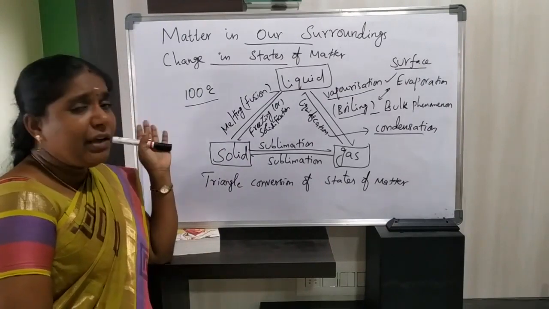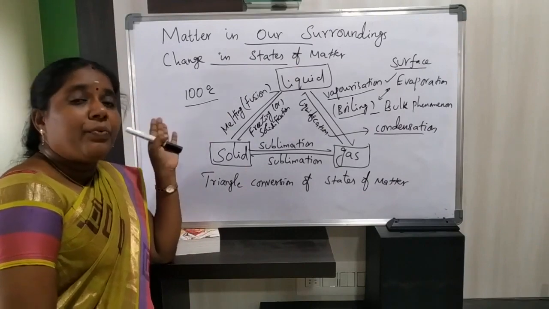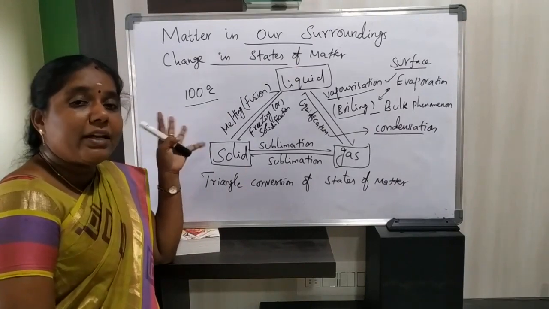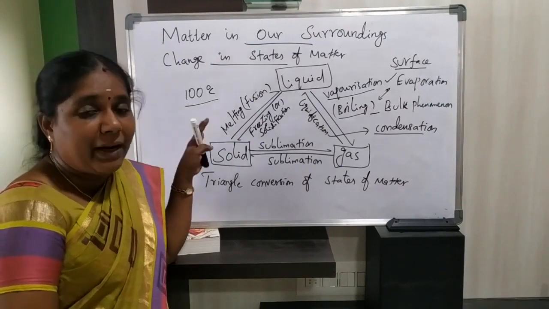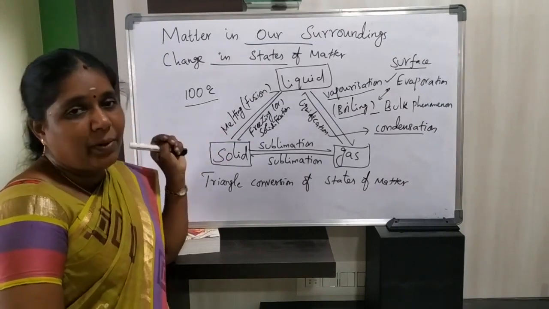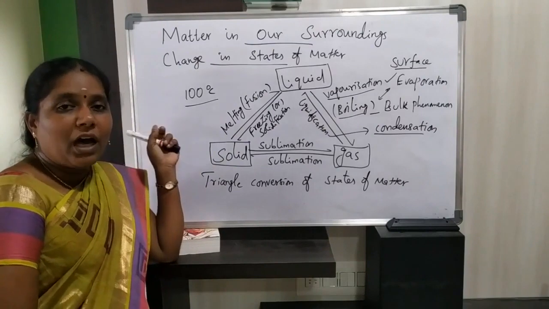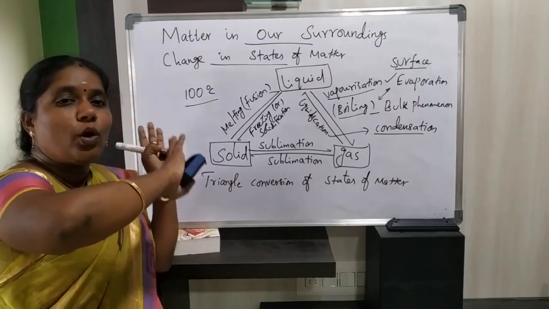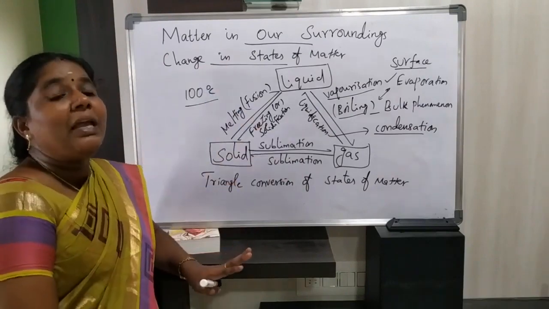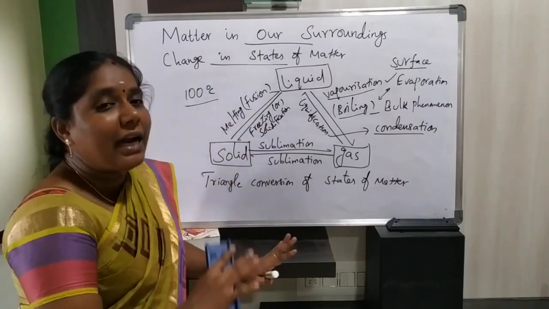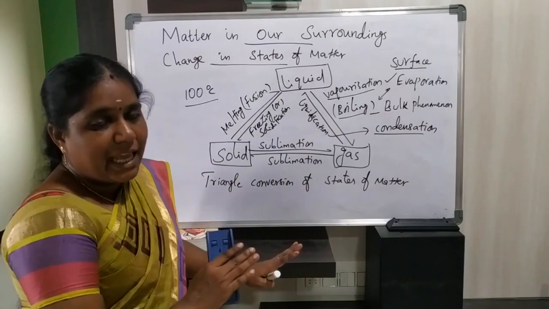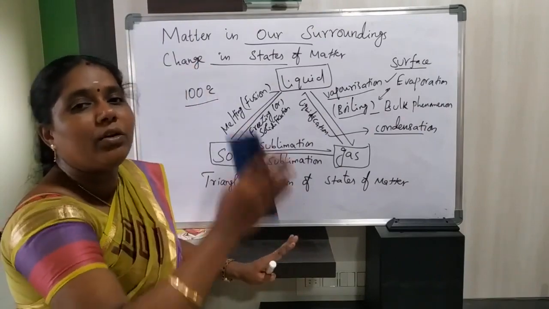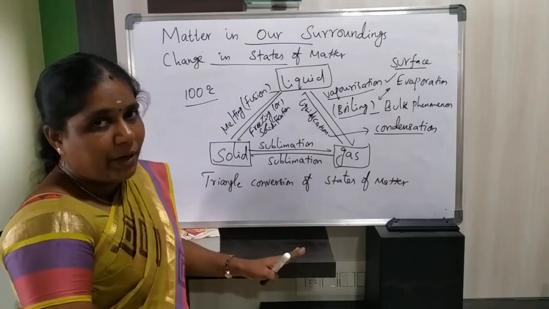Not only dry ice, that is solid carbon dioxide, is a sublimating substance; we have many sublimating substances. Before that, you have to know what sublimation is. When the solid state of matter is converted directly into the gaseous state without attaining the liquid state, or the gaseous state is converted directly into solid without attaining liquid, it is called sublimation.